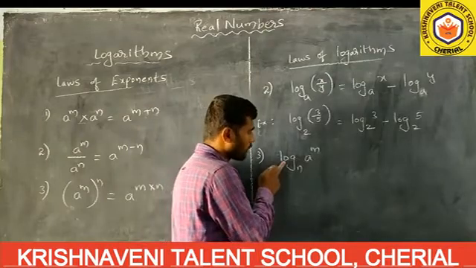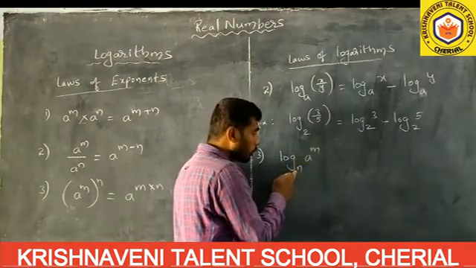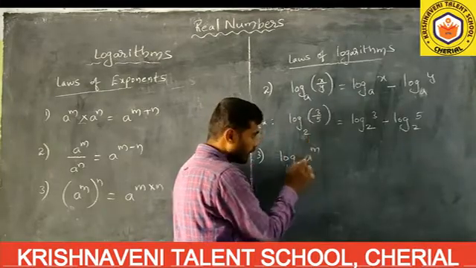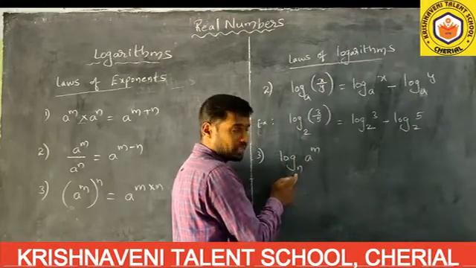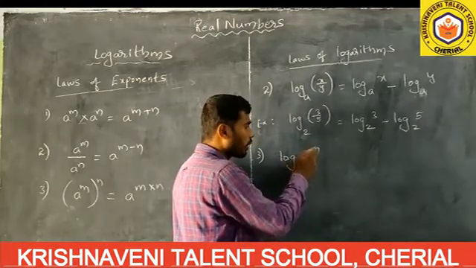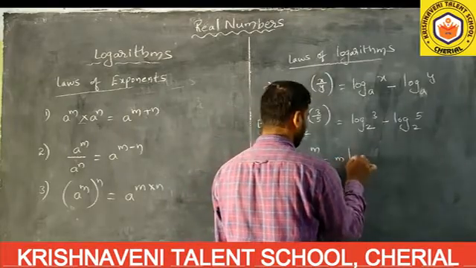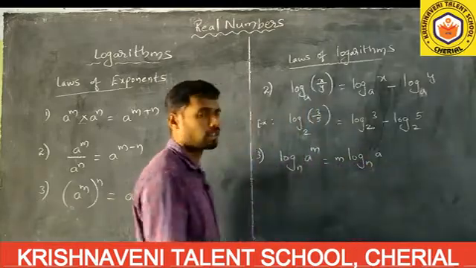How do we read it? As log a to the power of m to the base n. Here the number is a to the power of m and the base is n. Log a to the power of m to the base n equals m log a to the base n. This is the third law.